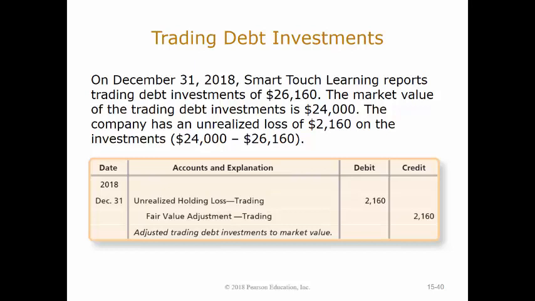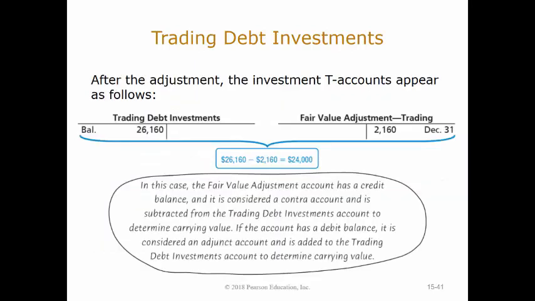And since it's trading debt and they're going to sell it whenever they get the chance, they should carry it at its fair value. So the difference between what it is on the books for and what its fair value is on the market is $2,160. To put that on the books, they are going to debit an account called Unrealized Holding Loss - Trading Debt for $2,160, and they're going to credit an account called Fair Value Adjustment - Trading Debt for that same $2,160. And those two numbers together create the fair market value of the asset.